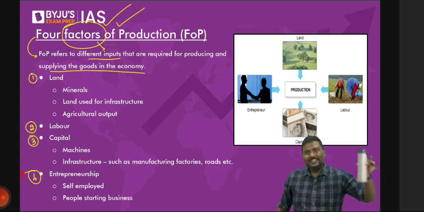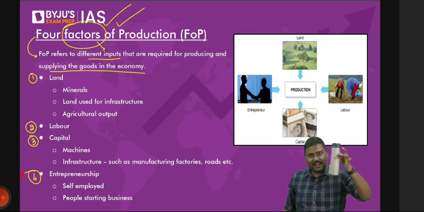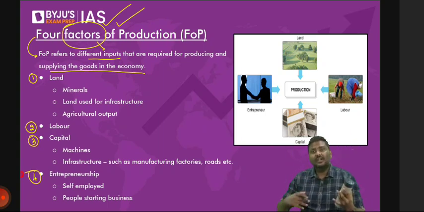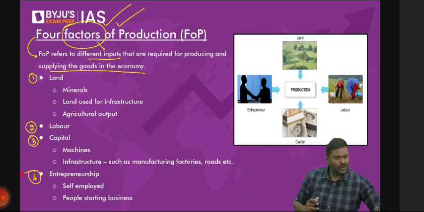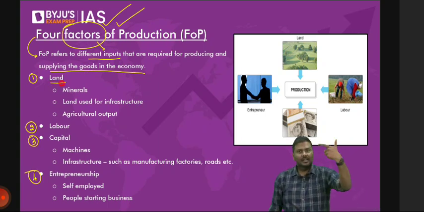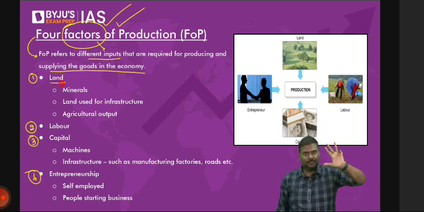So what is a good? A good is a product. This is a good. All of you agree? Any difficulty? This is a product. Goods are manufactured and sold in the market to earn money. Simple. So understand the logic here. There are 4 factors: land, labor, capital, and entrepreneurship. Let's go one by one.